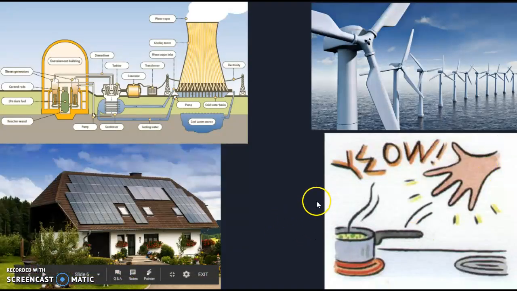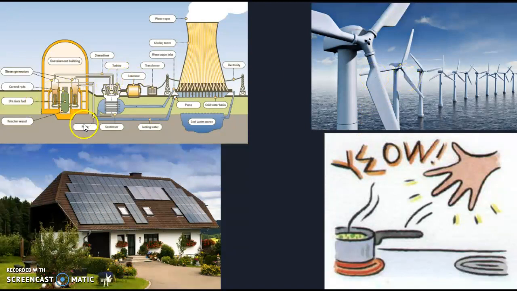Here's a couple other examples. Solar panels take solar energy and turn it into electricity. Wind turbines take wind energy and turn it into electricity. This is an example of a nuclear reactor where uranium, the nuclei in there are broken apart, and that causes the production of electrical energy. A lot of us depend on that from Sharon Harris.